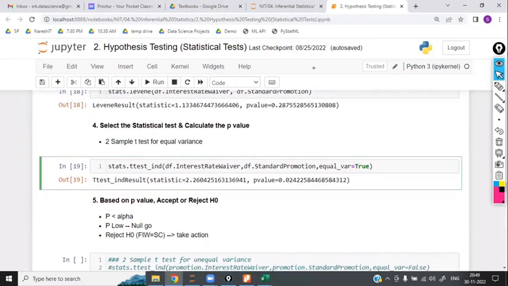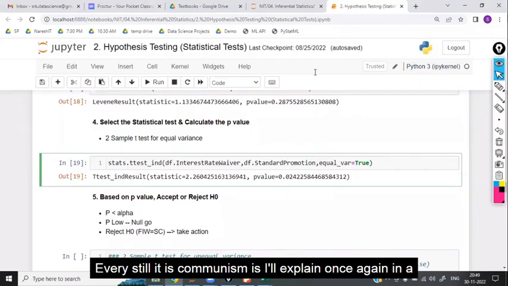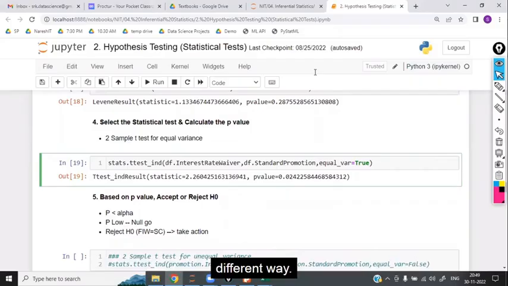Still it is confusing. Is it clear? Still it is confusing. If it is still confusing, I'll explain once again in a different way. If it is clear, then okay.